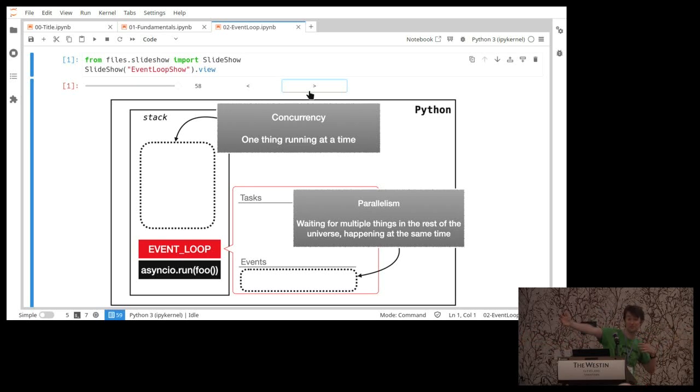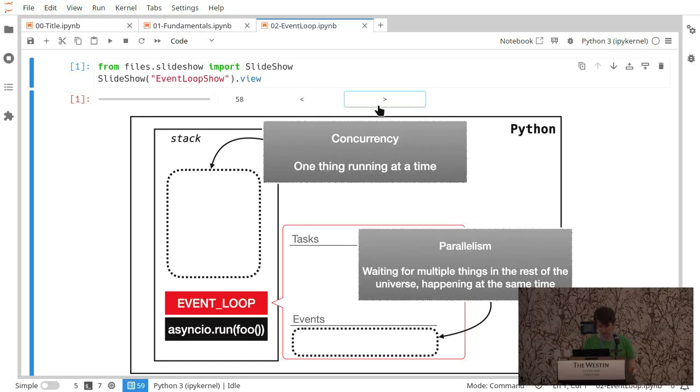And the parallelism, because there are things running in parallel. You're waiting for the user, you're waiting for the network. You've got some timers that are all clicking away. The rest of the universe is running in parallel. That's in the form of these events. So there's some kind of thing at the end of all of your futures that are waiting on real things happening. You've pushed all the complicated parallelism into the rest of the universe, and all that's happening at the same time, but you're only ever responding to them one at a time whenever they're ready. That's the key point of the async IO environment: it simplifies some code because you can reason about it easily.